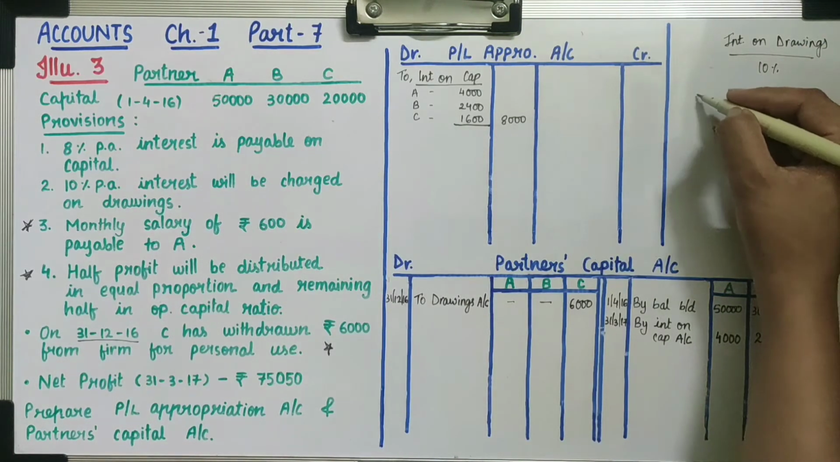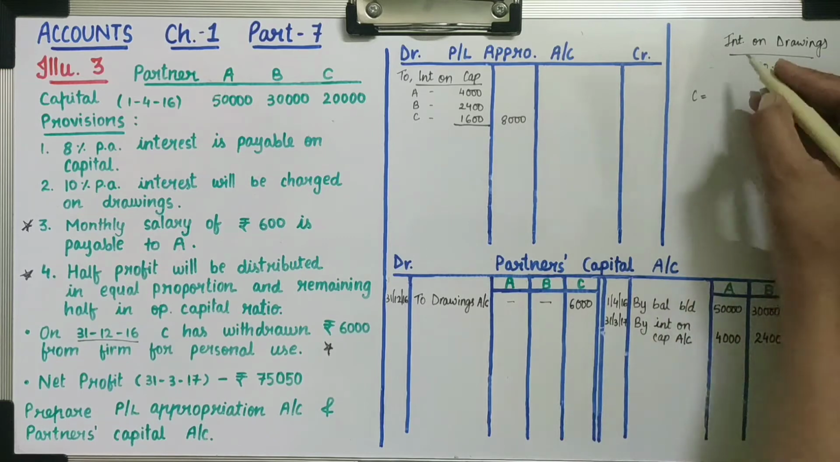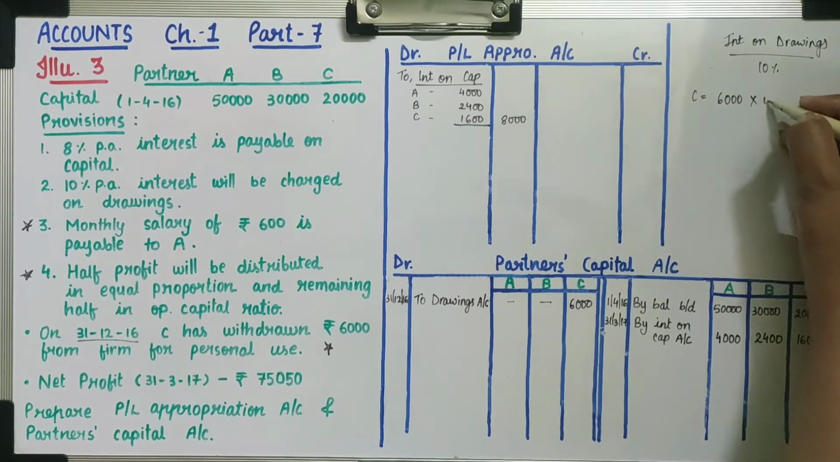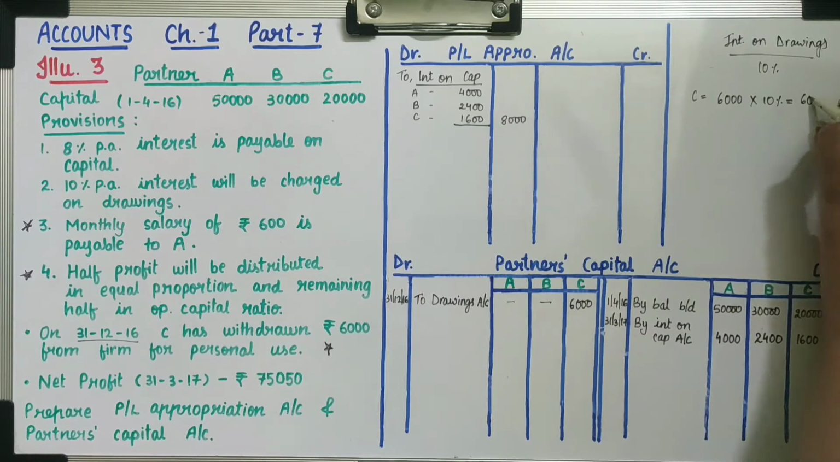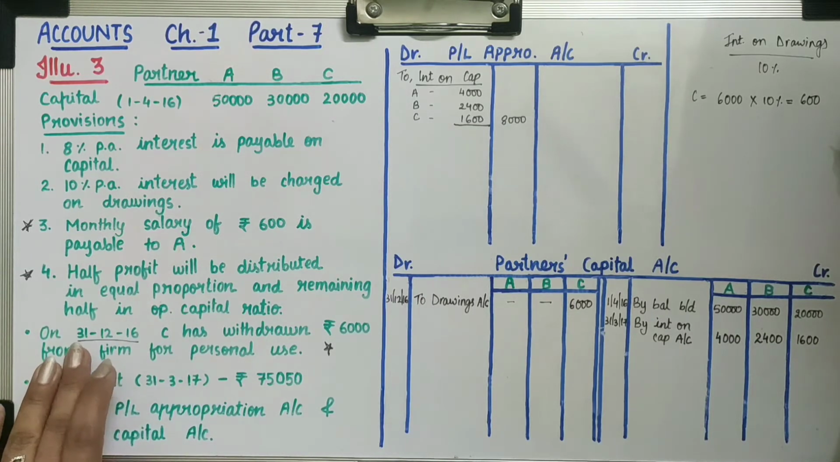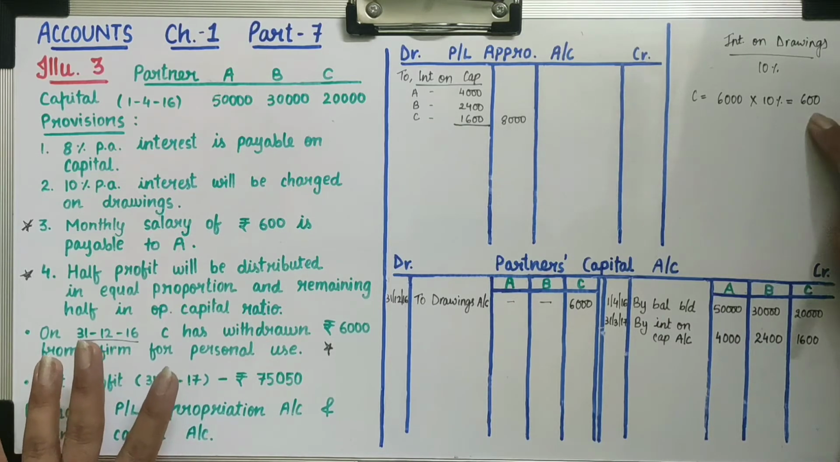So here we will calculate interest on drawing for partner C. So C's drawing will be considered. So 6,000 multiply 10%, we will get 600. But it is mentioned that C has withdrawn on 31st December. So we cannot calculate for entire year.